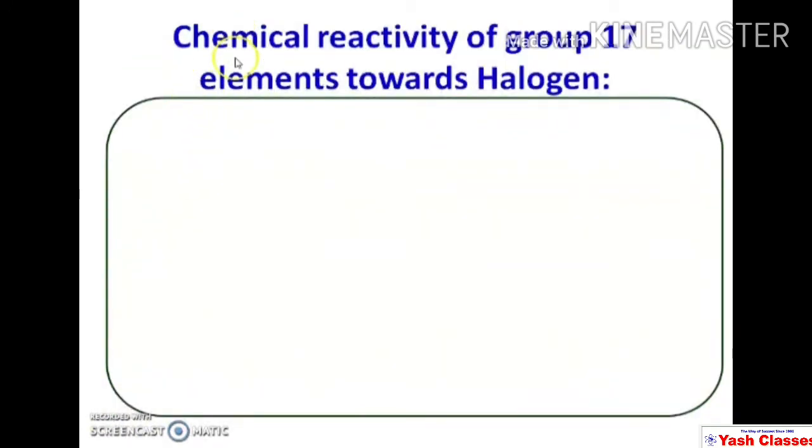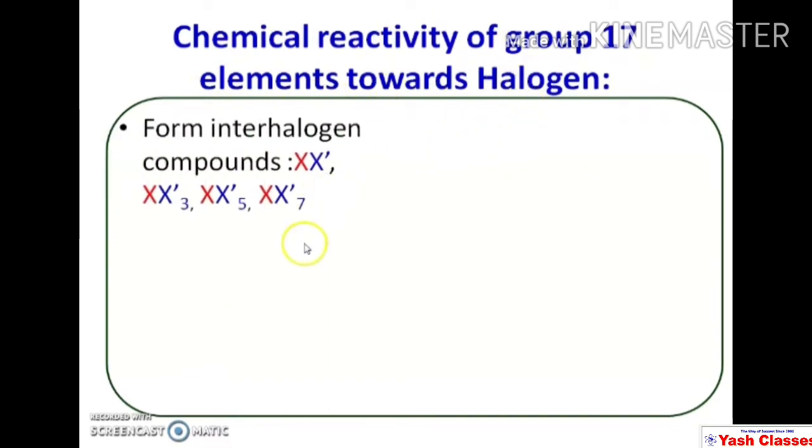Now the next point is chemical reactivity of group 17 elements towards halogens. Halogens react with other halogens and there is a formation of interhalogen compounds of the type XX', XX'3, XX'5, XX'7.